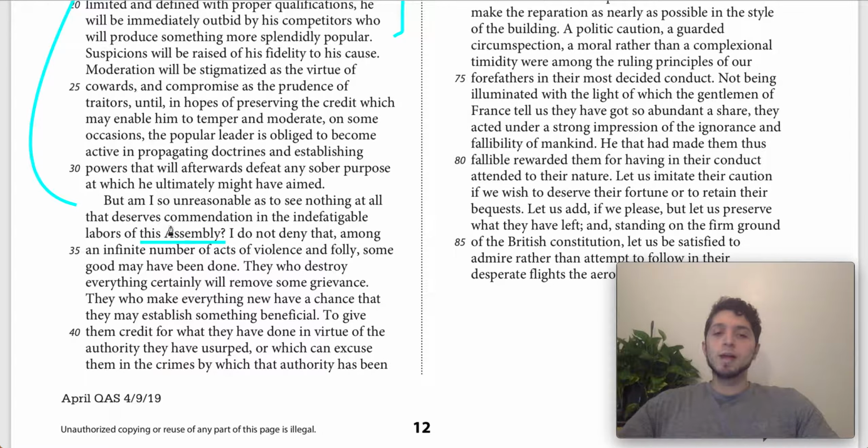And he says, no, I don't deny that among the infinite number of acts of violence and folly, some good may have been done. Then he goes on by saying, those who destroy everything will certainly destroy some grievance.